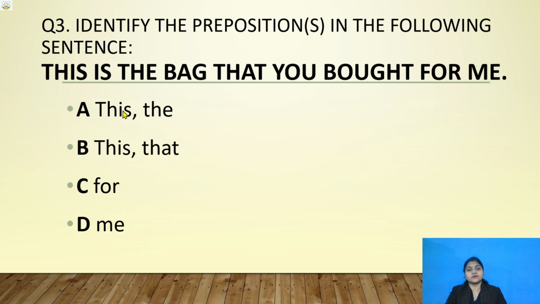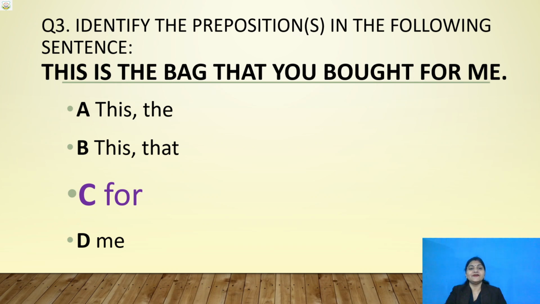So what do you think? Which option is correct? A or B, C or D? Write down, children. I am waiting for your answer. Hurry up. Those who are still thinking, give your answers. This is the bag that you bought for me. Let's see the correct answer. For. Yes, children, for is the correct answer, and for is the preposition I have given you.